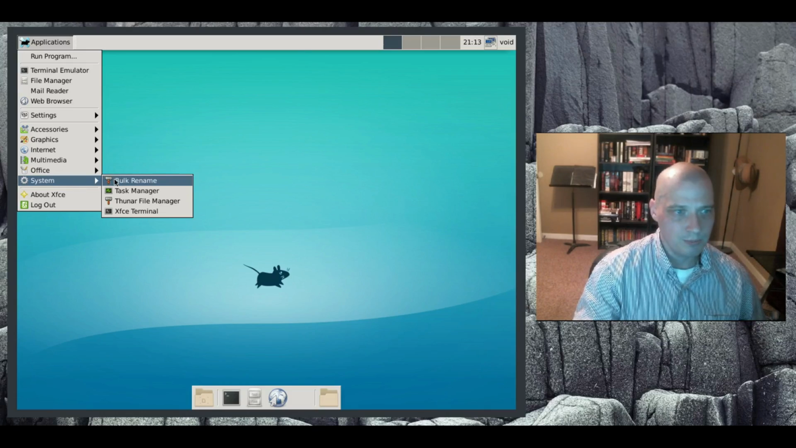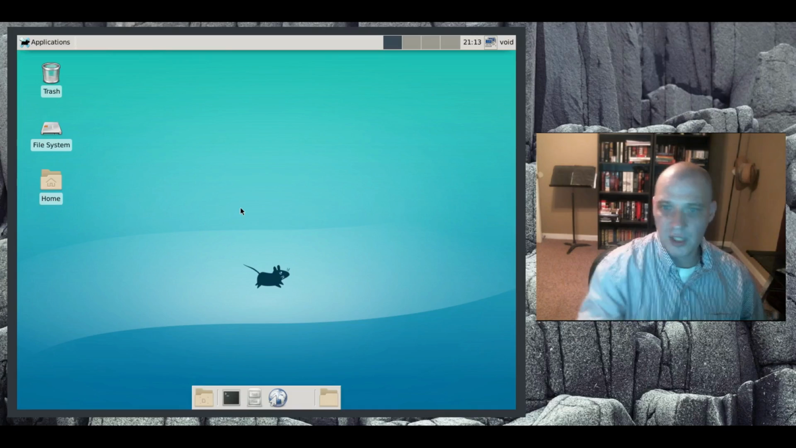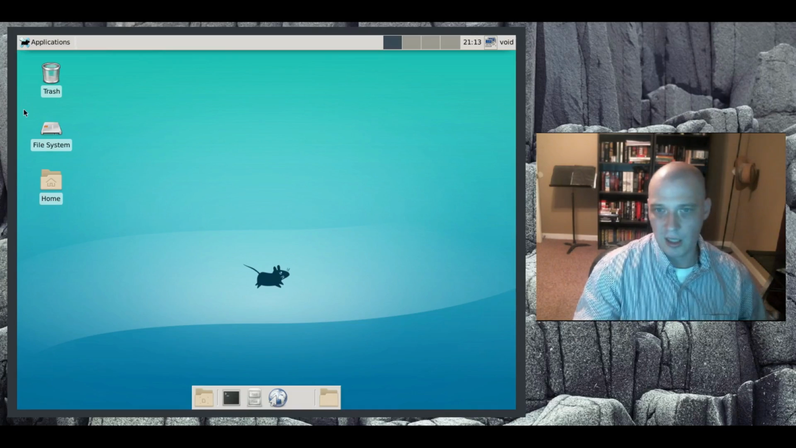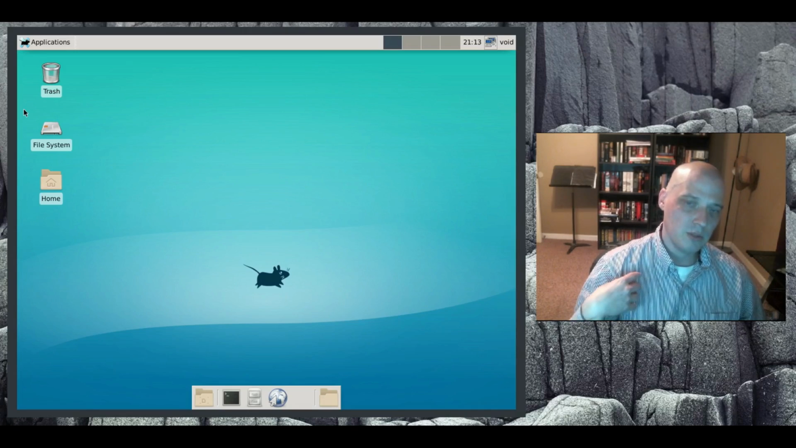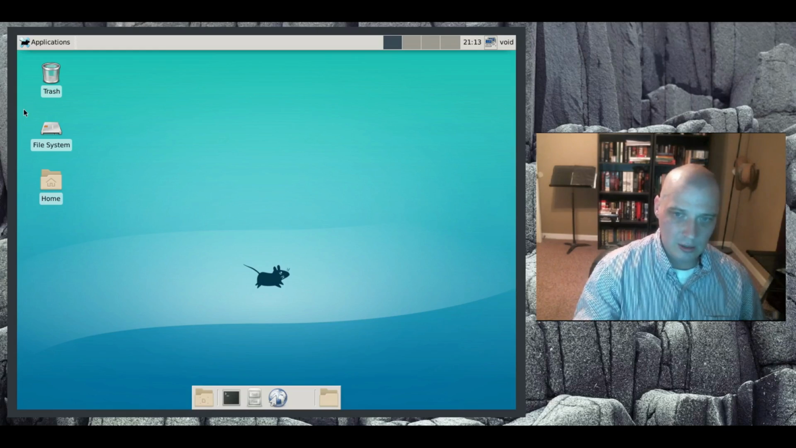Under system, the same things we've already seen, the rename tool, task manager, Thunderbird, and the Xfce terminal. So that's it. Basically nothing installed by default, which I kind of like. I like building my own software suite of programs instead of distros giving me a full kitchen sink suite of apps, which 80-90% of them I either don't want to use or I have no use for them at all.